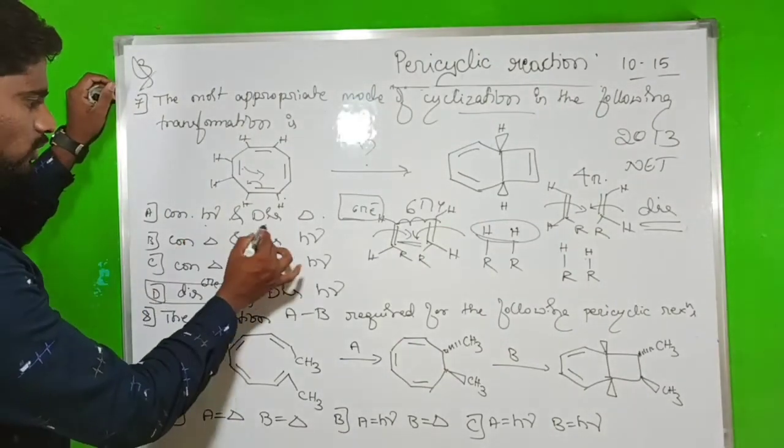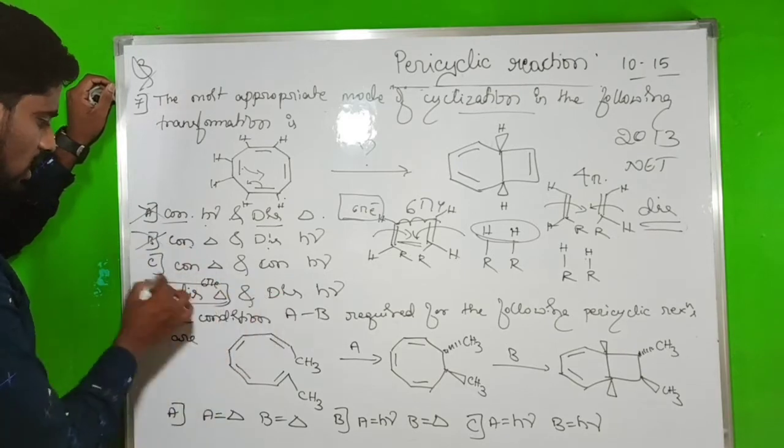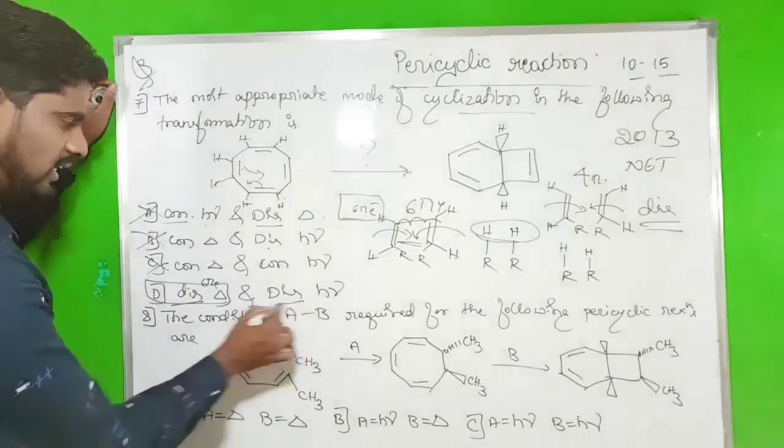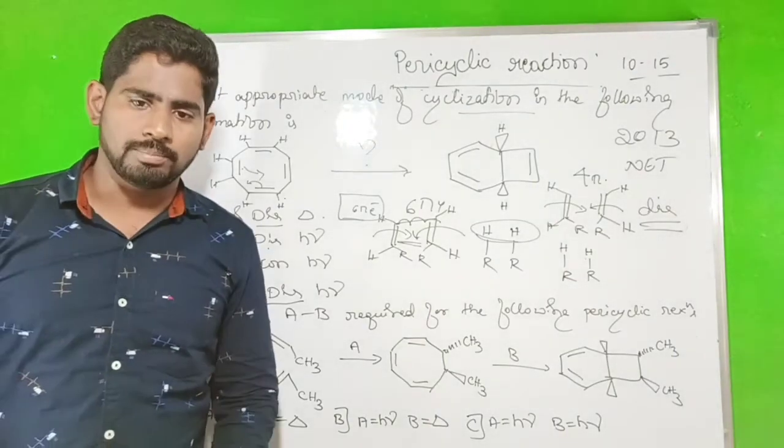Here H mu, disrotation, conrotation option, con dis, cancel, con cancel. Here there is a dis, here there is a dis. The correct option will be D. So next,